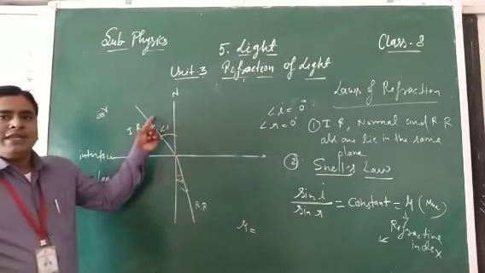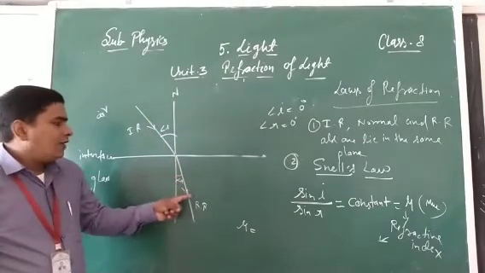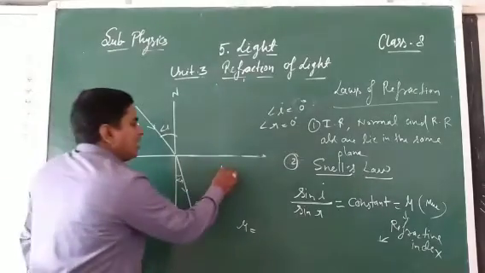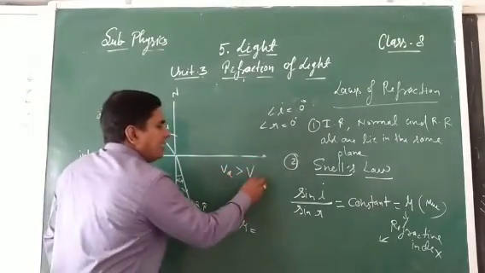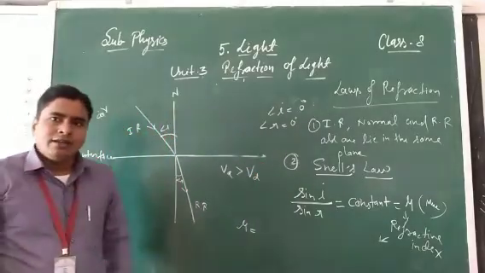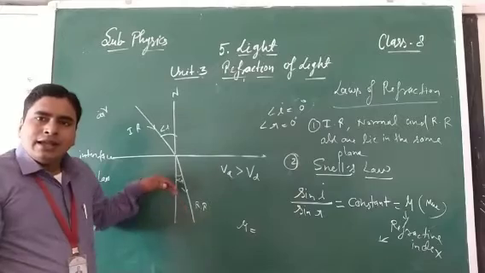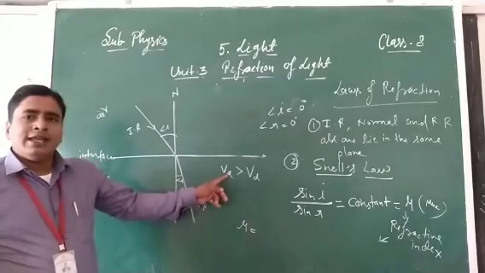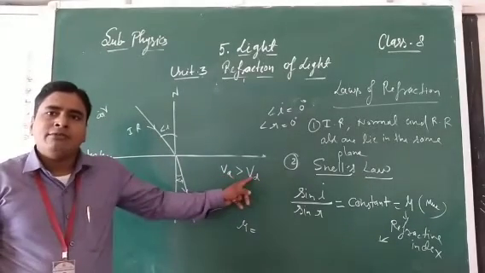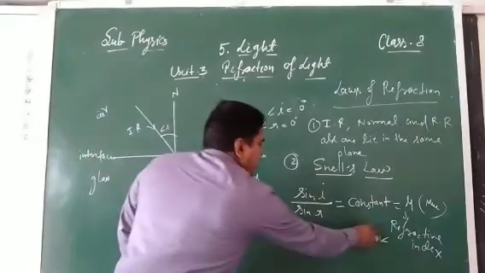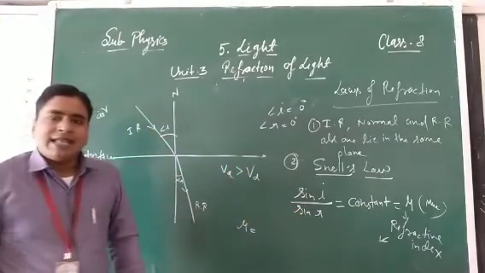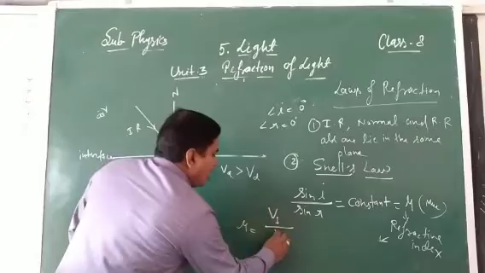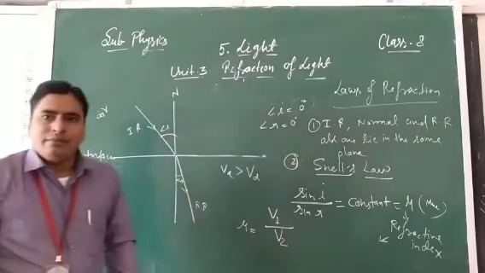We can also define refractive index. The speed of light in air is always greater than the speed of light in the given denser medium. You know that, because when the light ray enters the denser medium, its speed decreases. So we can define this constant, refractive index, as the ratio of the speed of light in vacuum or air to the speed of light in the given denser medium.